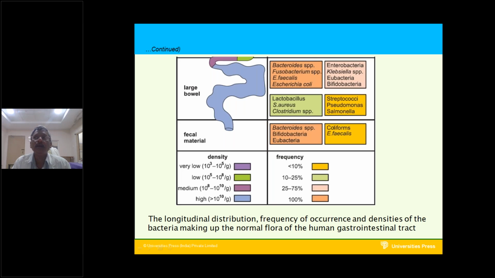Both aerobic and anaerobic bacteria are present in the large bowel, in the fecal matter. It is a longitudinal distribution of frequency of occurrence and densities of the bacteria making up the normal flora of the fecal matter of the large intestine.